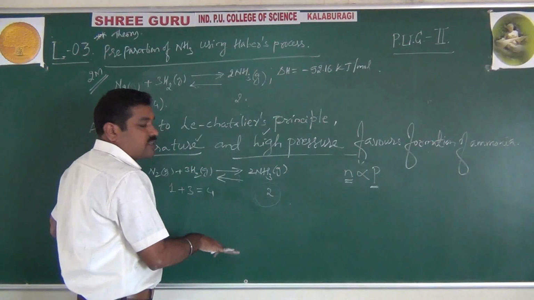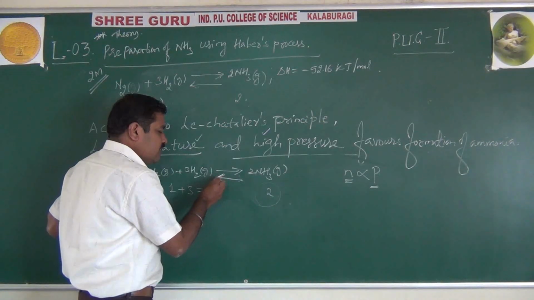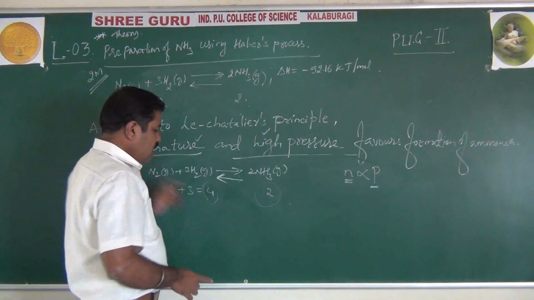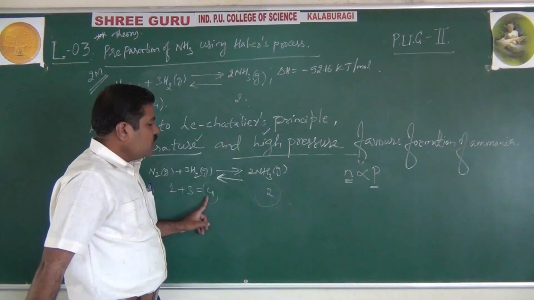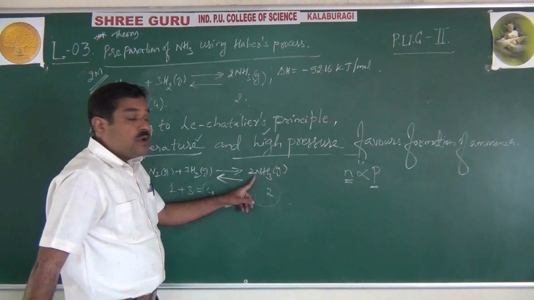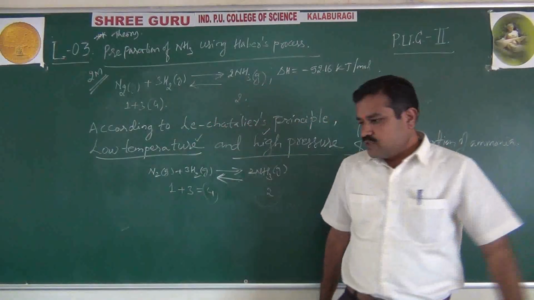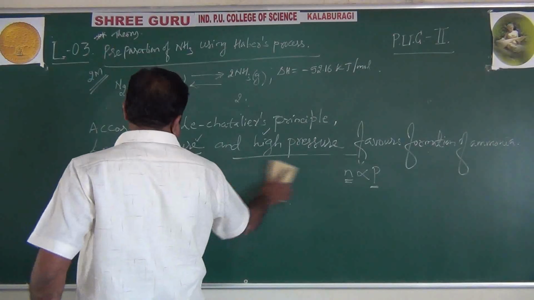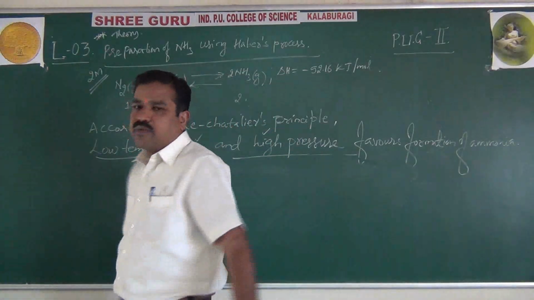If you decrease pressure, system tends to increase pressure. How? By shifting equilibrium in that direction where number of moles increases. See, if the number of moles increases, automatically pressure also increases. Right? So, at low pressure, backward reaction is favored. What is backward? Decomposition of ammonia. That's why, please remember students, this part you compulsorily have to write. Low temperature and high pressure favors formation of ammonia according to Le Chatelier's principle.